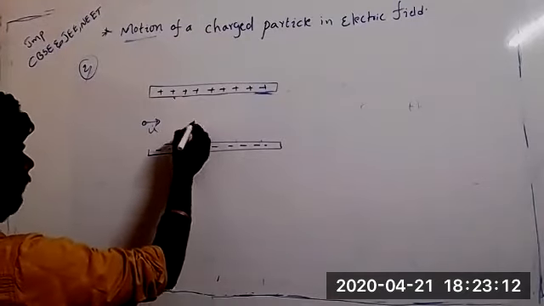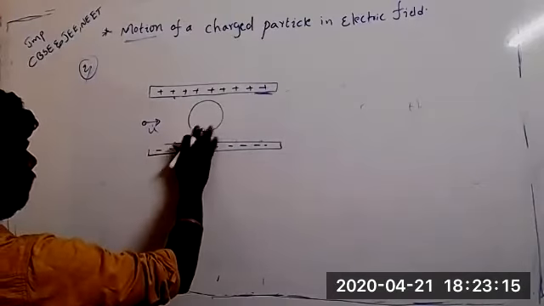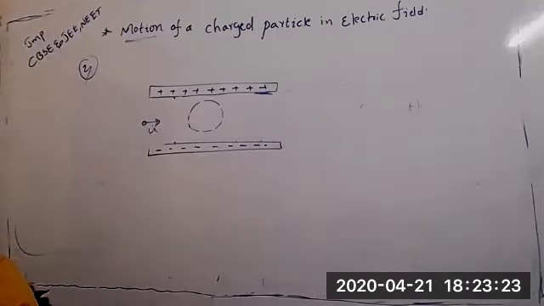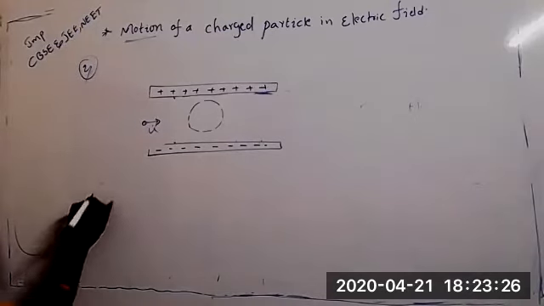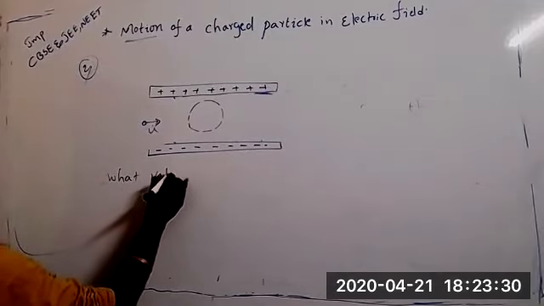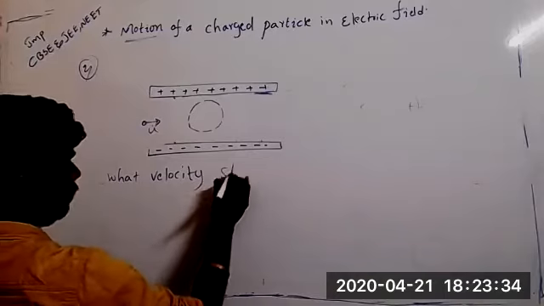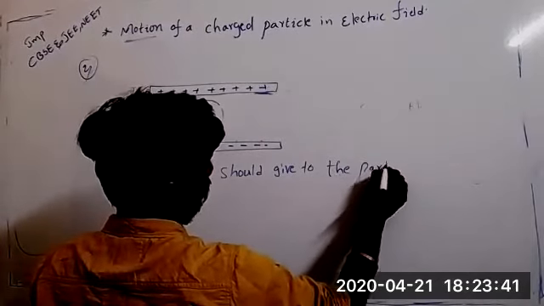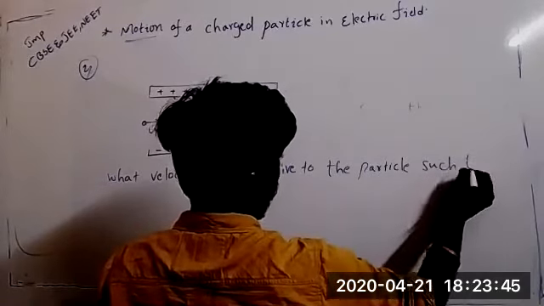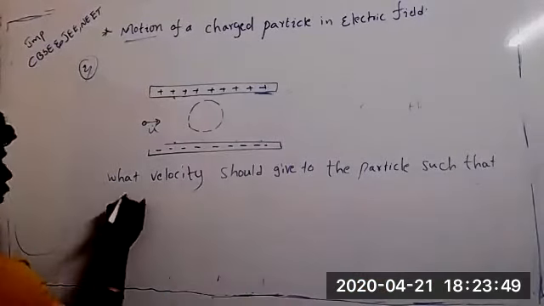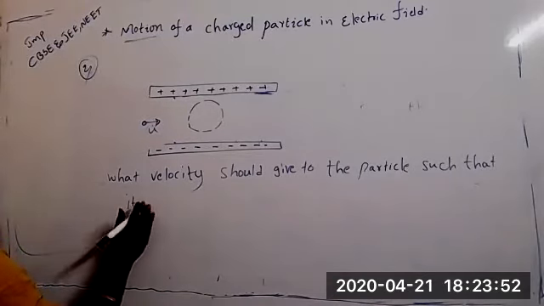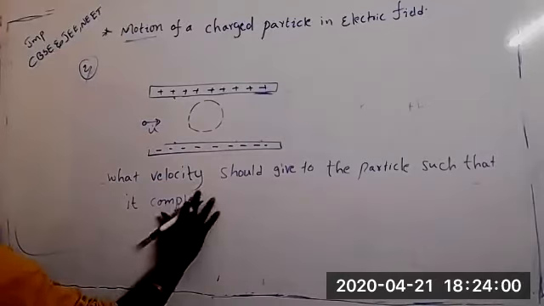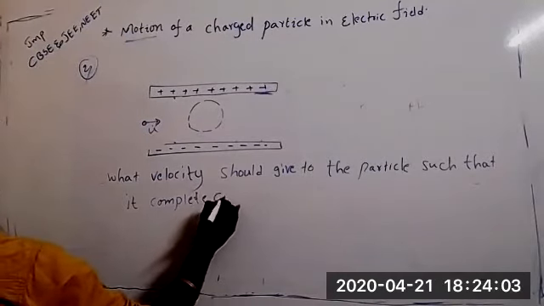When a particle is entering the electric field, question C: what velocity should we give to the particle such that it completes one circle?